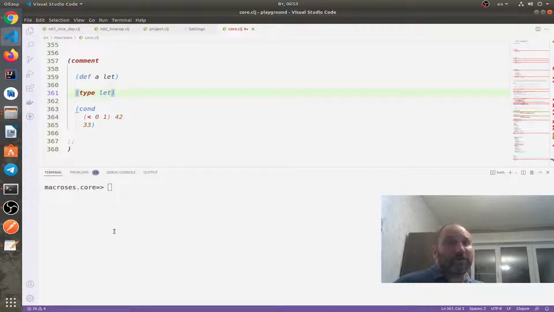But on the other hand, macros are created for evaluation before what, actually? Before the executable part of the module or so. Actually, it has to be evaluated before evaluation of the form.